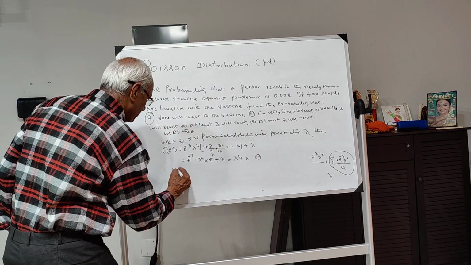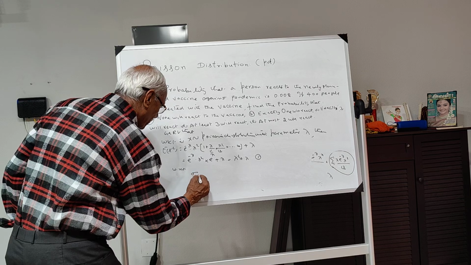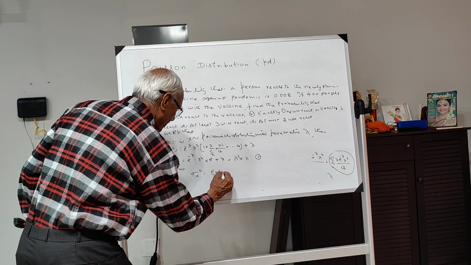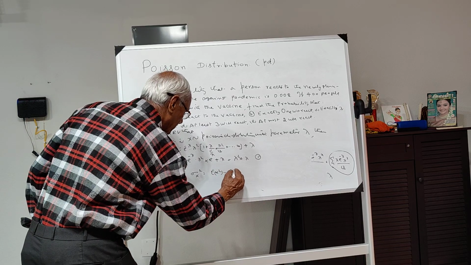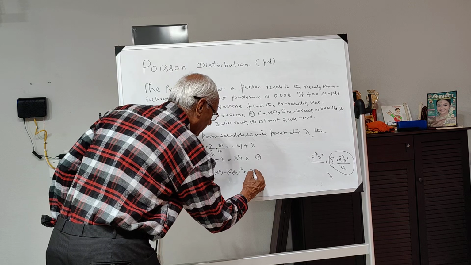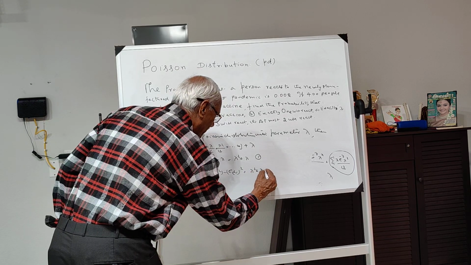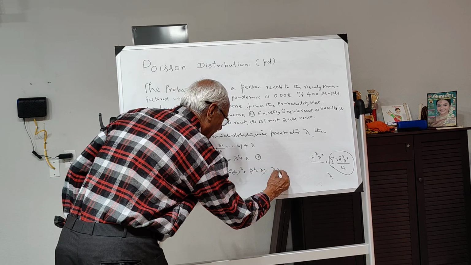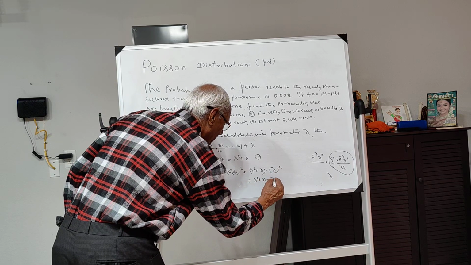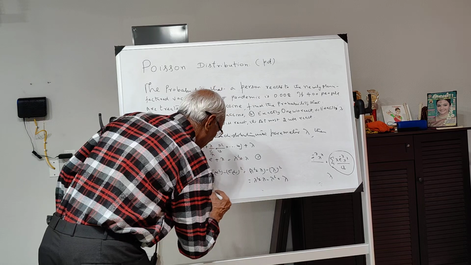We know that the variance sigma square of x is equal to E of x square minus E of x whole square. So this is nothing but lambda square plus lambda minus lambda whole square. So lambda square plus lambda minus lambda square is equal to lambda.